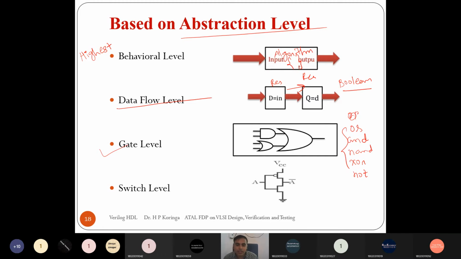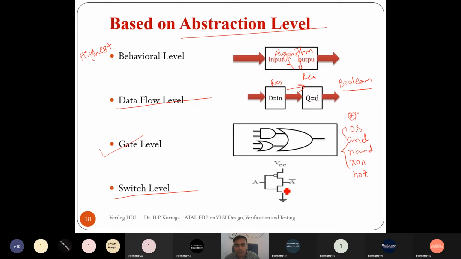So we have a very rich library in Verilog compared to VHDL, right? So we can use primitives directly, and we can write the gate level program. Then the last one is the switch level. So if you want to implement any design directly using the devices, it is, let's say, more complex.